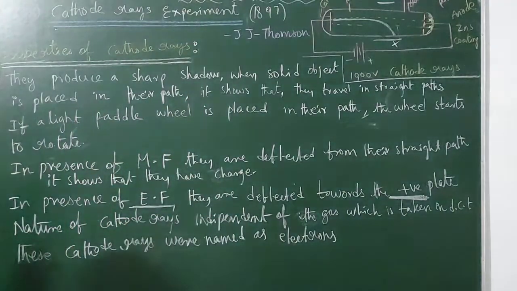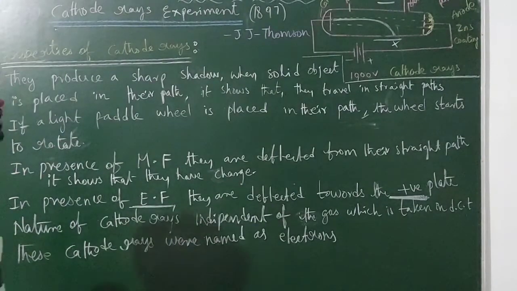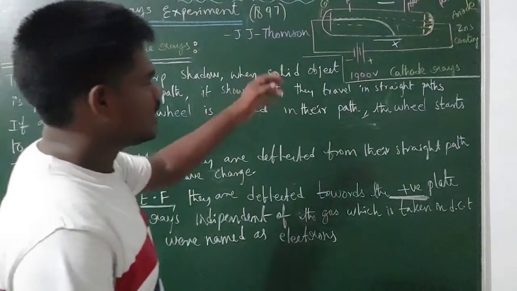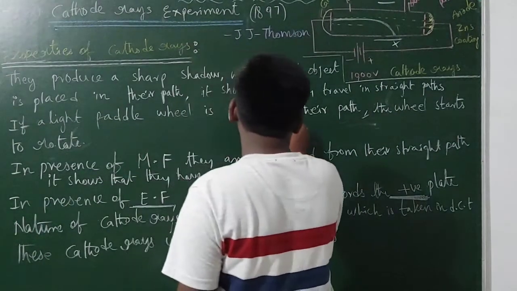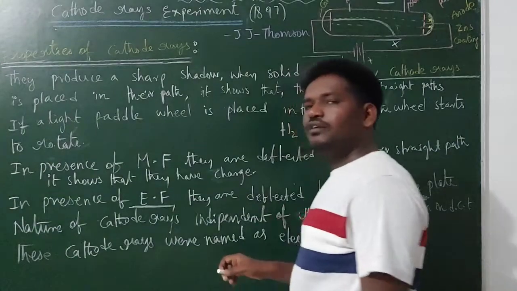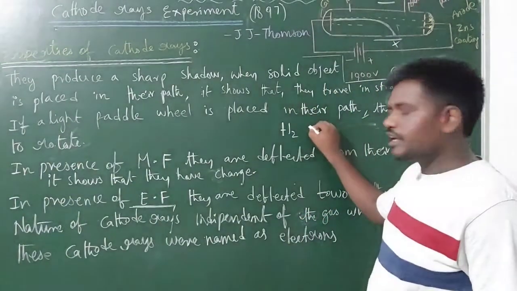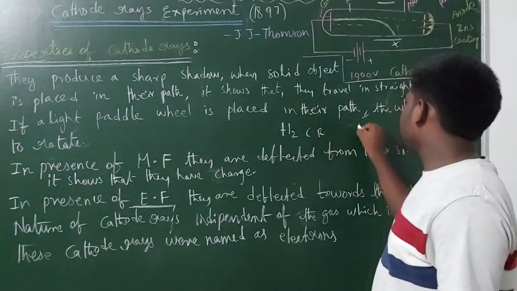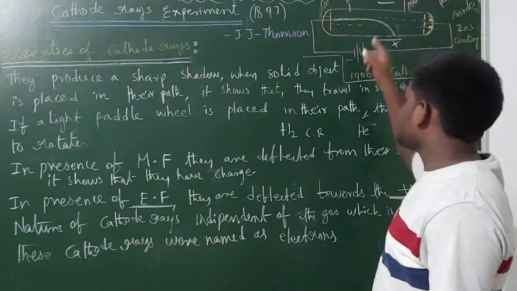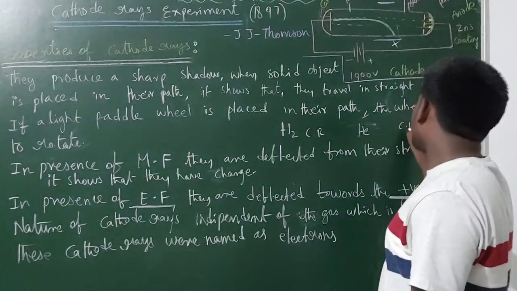And the next one, guys, fifth point: the nature of cathode rays is independent of the gas which is taken in the discharge tube. If you take hydrogen gas in the discharge tube, you will get the cathode rays. Next you take helium gas, and after taking helium gas you can also get the cathode rays.